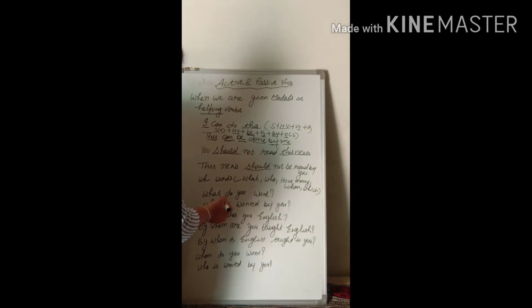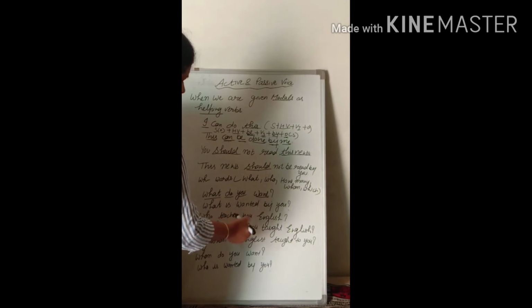Now some voices when you are given WH words to form a question. See the example. What do you want? So we just have to use that same word, the interrogative word you are given. What will be used. Do or does are changed in is or am, as we were doing in present. So what is, then V3, wanted by you.